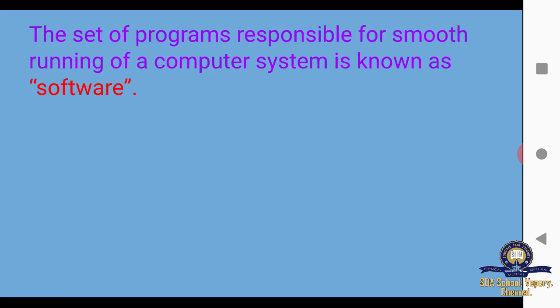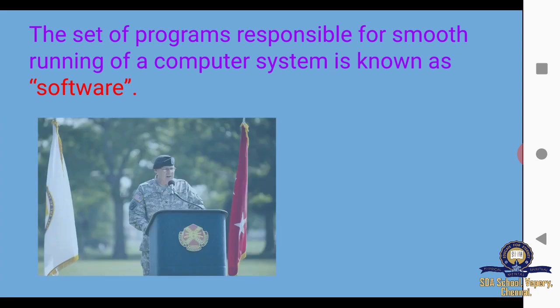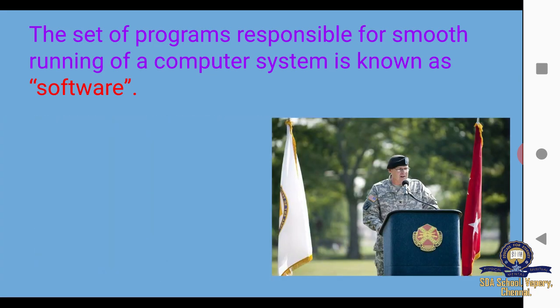A set of programs responsible for the smooth running of a computer system is known as software. Software is a set of programs. It is responsible for the smooth running of a computer system. That's why software is said to be the commanding officer, because hardware cannot work by itself.